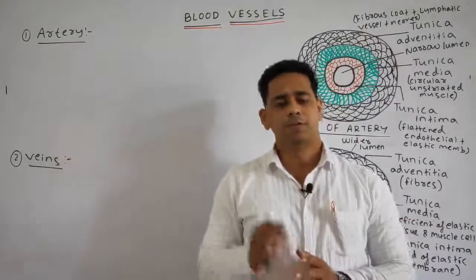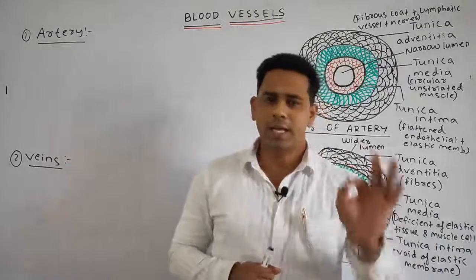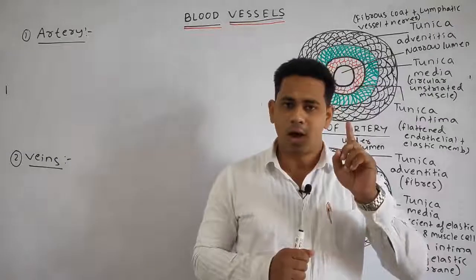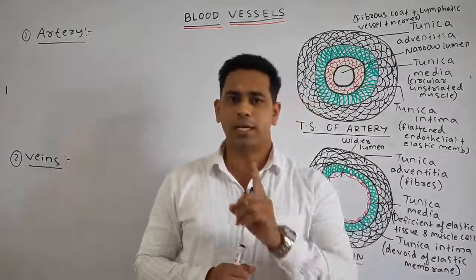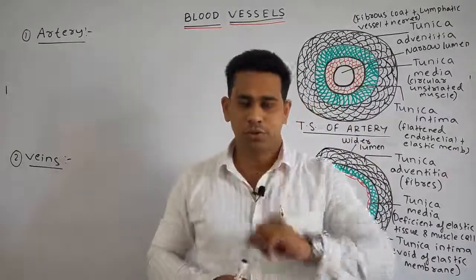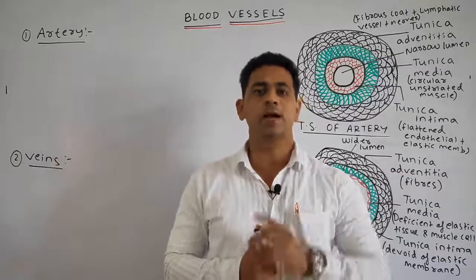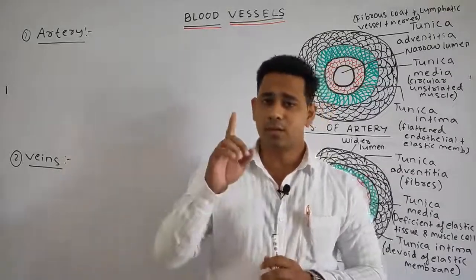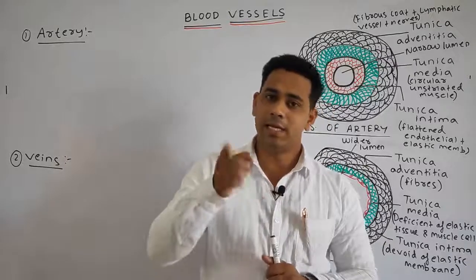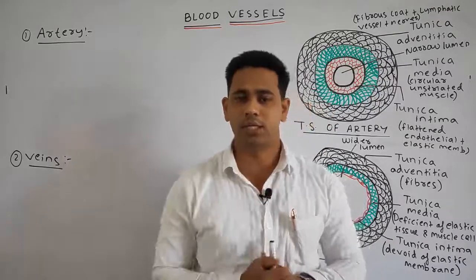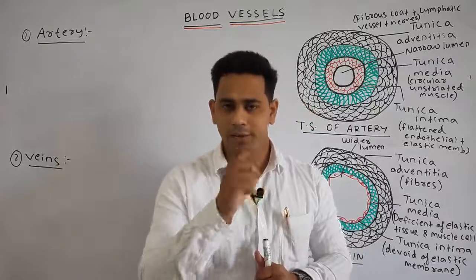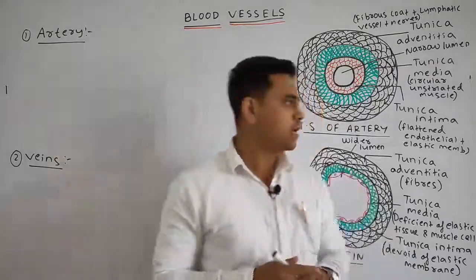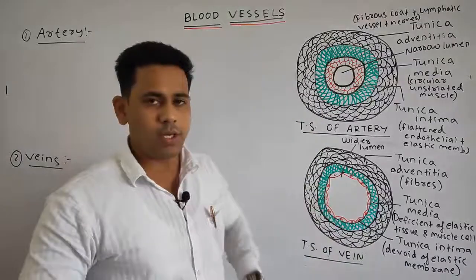Vein carries the deoxygenated blood, but one exception is there. All the arteries carry the oxygenated blood except, you tell me, yes, you are right, the pulmonary artery. Similarly, all the veins carry the deoxygenated blood, and the exception is, yes, the pulmonary veins, which carry the oxygenated blood. Okay students, you can see the structure here.